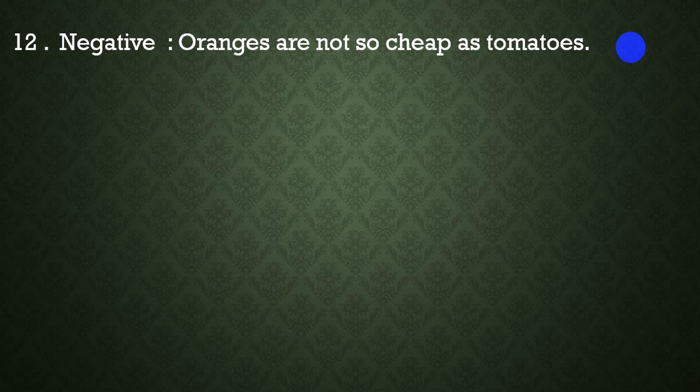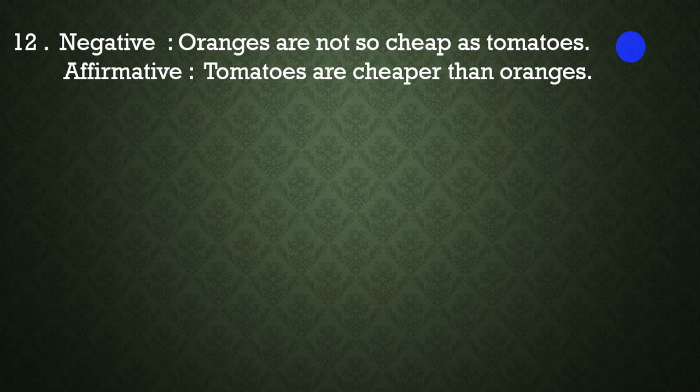It means subject will be object and object will be subject. So the structure will be subject plus verb plus comparative form of adjective plus "than" plus given noun of the sentence. Now then, the answer is: Tomatoes are cheaper than oranges.